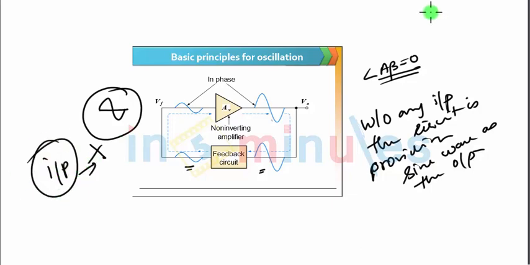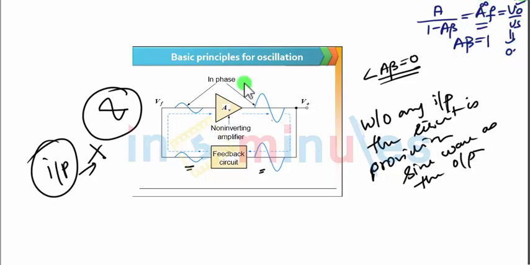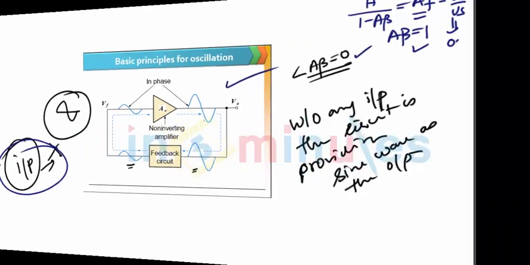Why? We have proved the equation Af equals A upon 1 minus A beta. If A into beta equals 1, Af is nothing but Vo by Vs. As I have told you, if A into beta is 1, Af will be infinity. That means for Vs 0, you will get maximum output, which has been shown in the basic principles of oscillation diagram. Without any input, and with phase shift 0 and A beta 1, you will get oscillations without any input applied to the circuit.